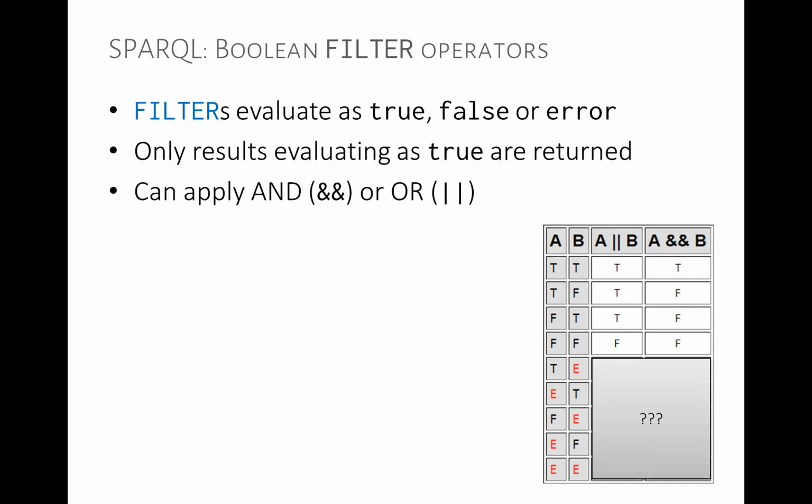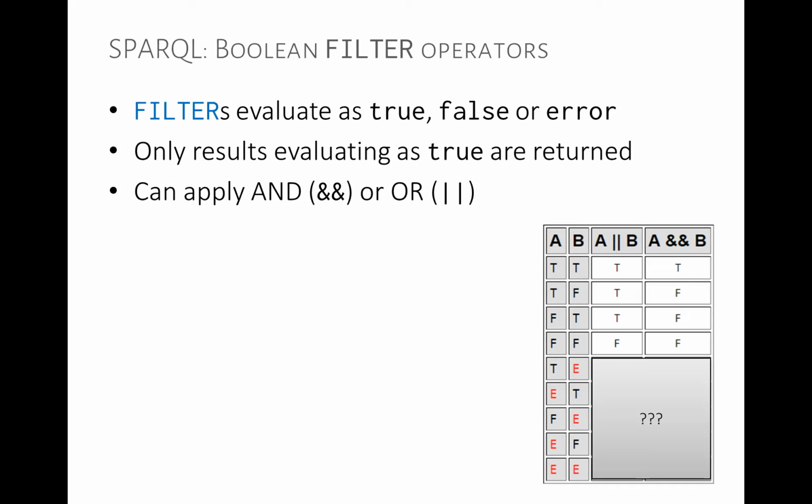False or error? Does it matter what the error would be? If the error were true, it would give us true. If the error were false, it would give us false. So what do we get? Error.